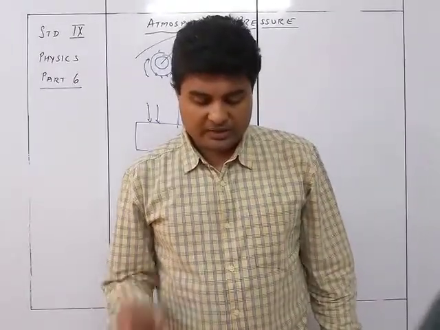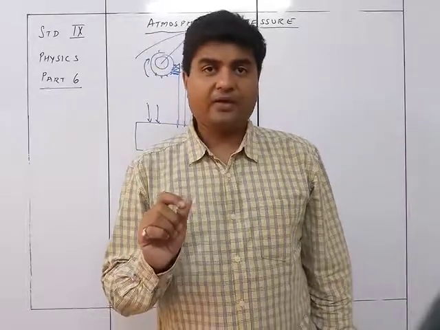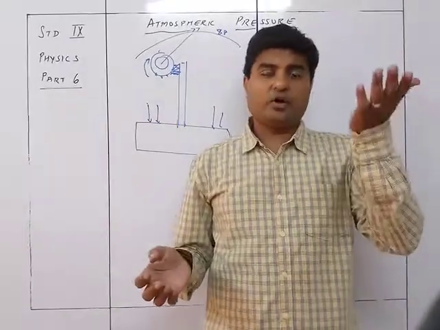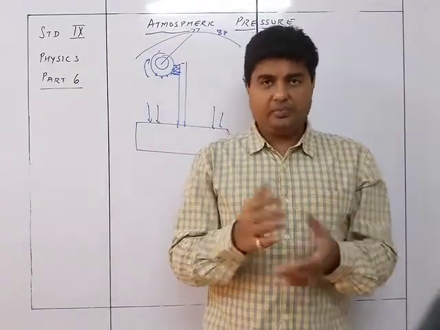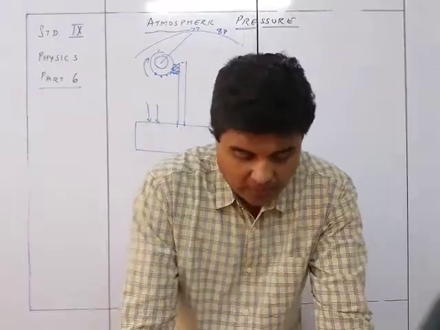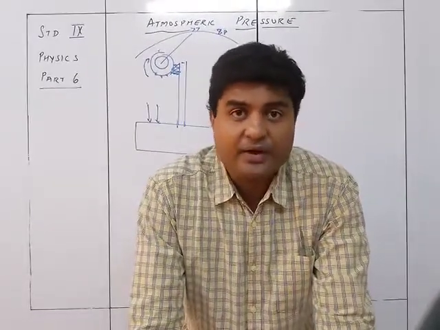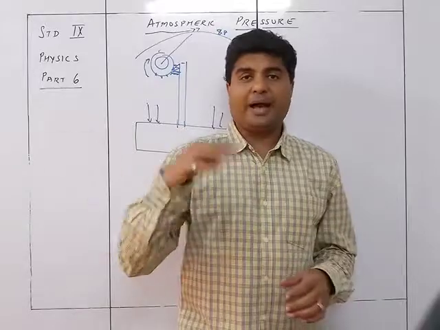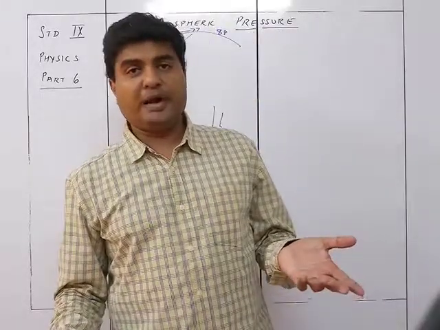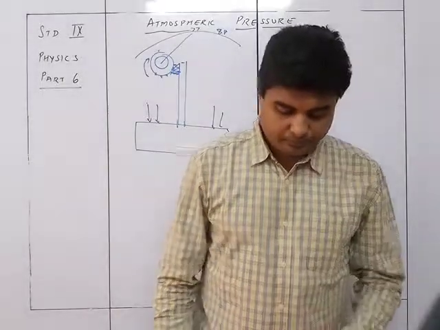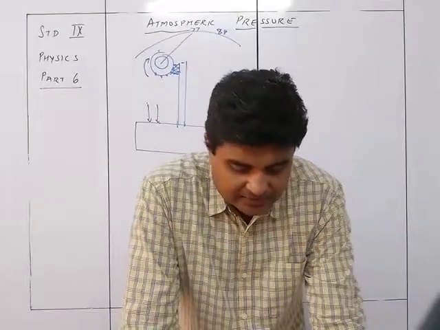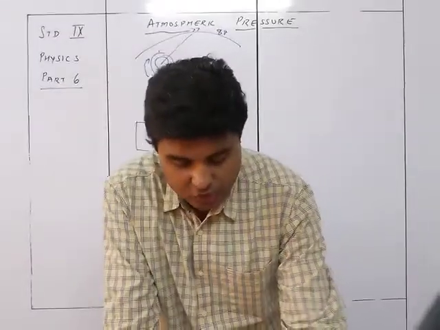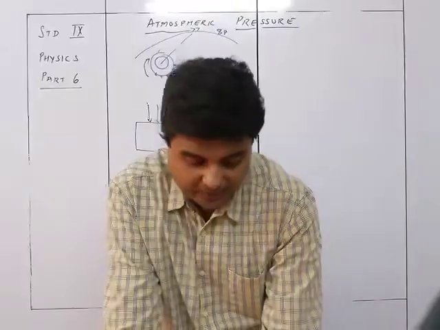So with respect to the height of the air column and the atmospheric pressure, it is linear. As the height of the air column increases, the pressure also increases. So that is a directly linear relationship. Whereas density of air and the pressure is not going to be linear. It is not that when density becomes half, the distance also becomes half. No, it will not be linear. The decrease in density of air with altitude is not linear. It is rapid at low altitude but slow at high altitude.